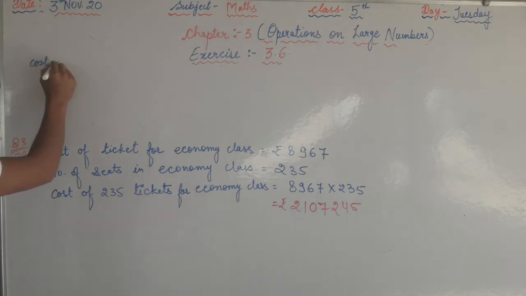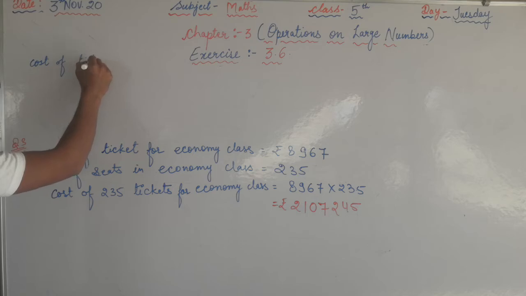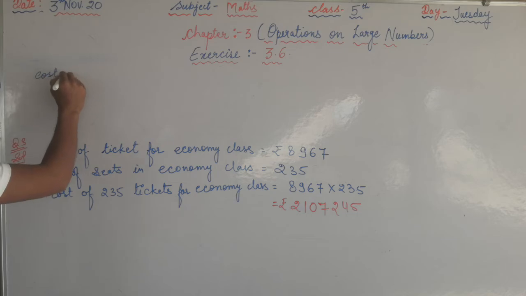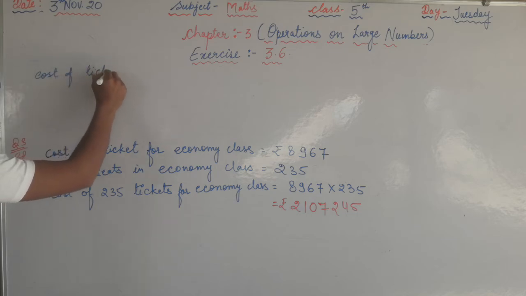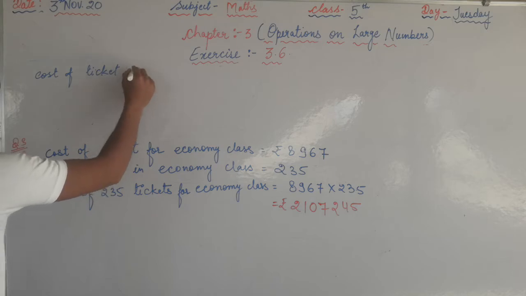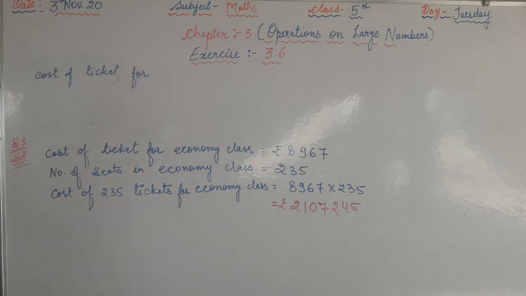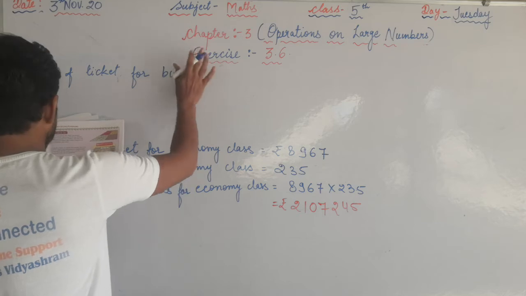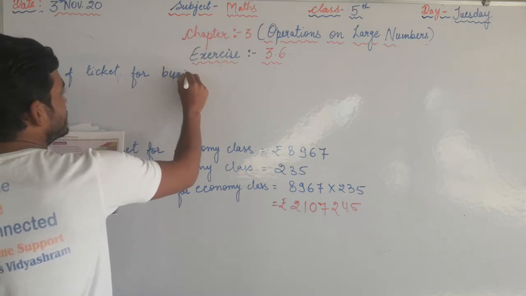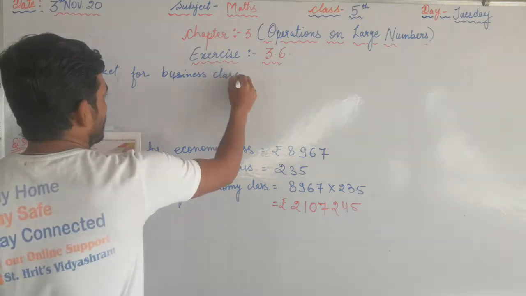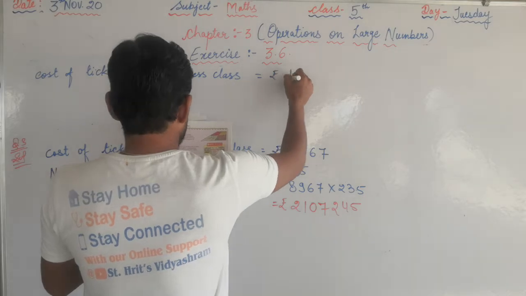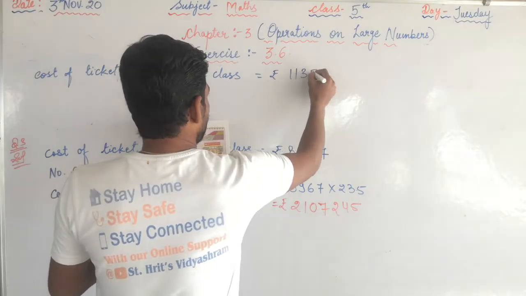Now the cost of tickets for which class? That is the business class. That is the cost of ticket for the business class, rupees 11,358.